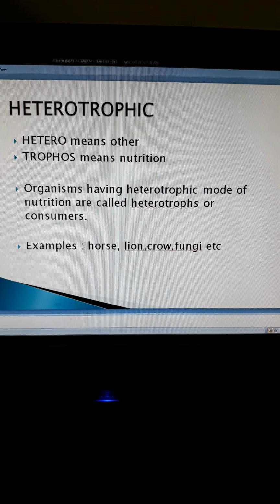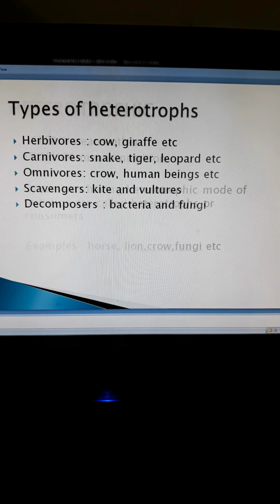The organisms having heterotrophic mode of nutrition are called heterotrophs. They are also called consumers because they consume ready-made food produced by producers or autotrophs. Examples of heterotrophs are horse, lion, crow, fungi, etc. Now there are many types of heterotrophs depending upon the kind of food they consume.